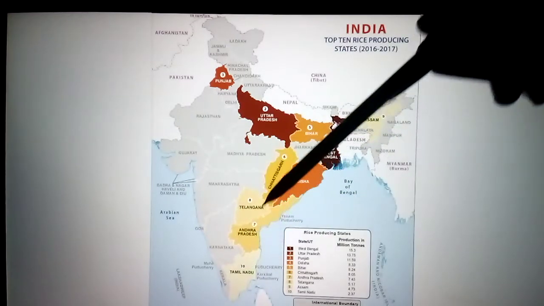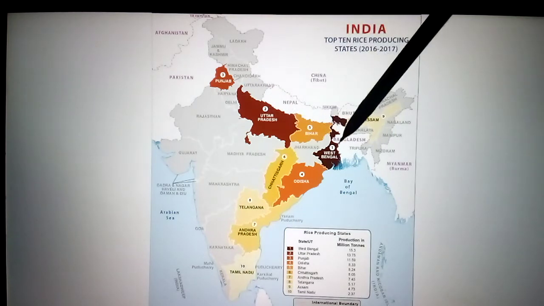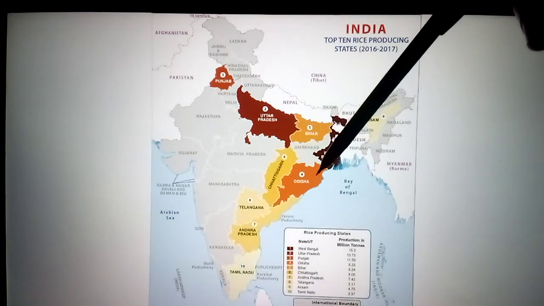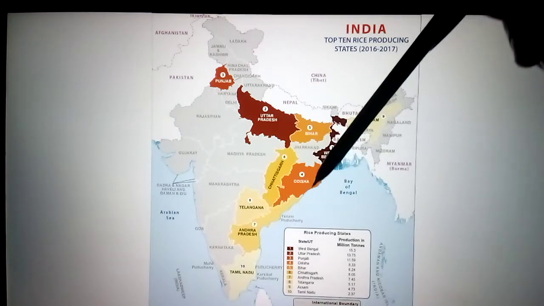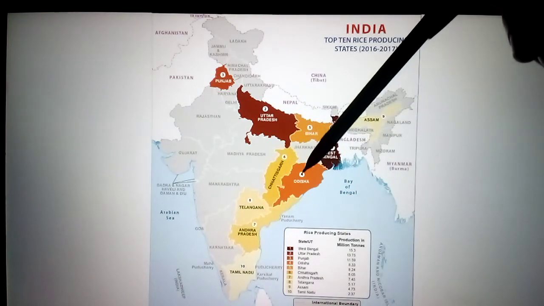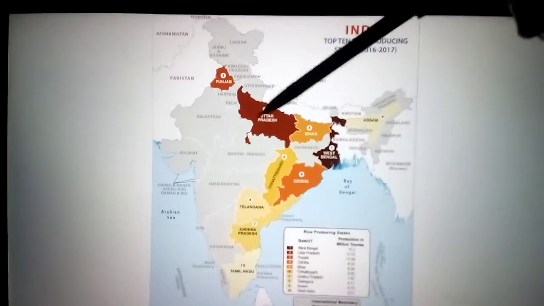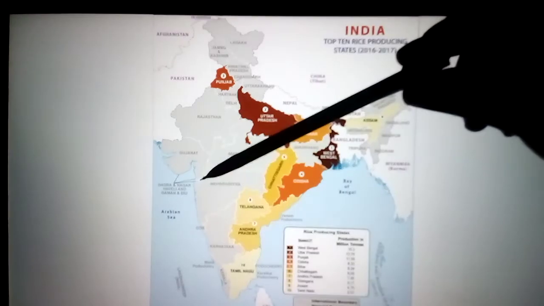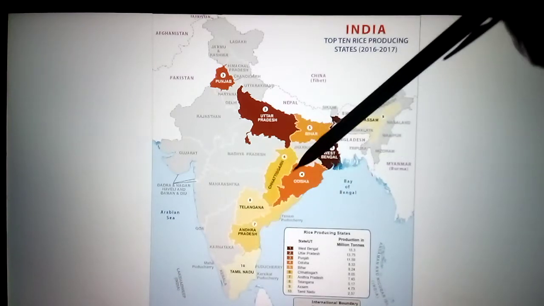See here, mostly we can see it in the coastal areas where river water is available. Why in the coastal areas? Water availability is there. More rainfall and continuous water supply through the rivers is available. That's why we can see it mostly in the coastal area. Why can't you see it in the west side? It is there, but the leading producers are here. The west coast also has rice producing areas, but mostly the east coastal plains grow more paddy.